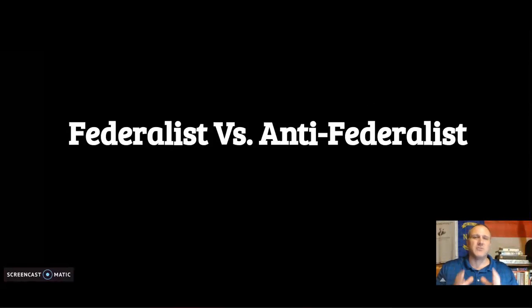Know your differences between your Federalists and your Anti-Federalists. You're going to have to know who, but also know the very big differences. Federalists, those are the people who wanted to approve the Constitution just the way it was. These are the people who wanted the strong central government. Remember, they were supported by the well-educated, the rich. They wanted the wealthy to have their hand in the economic system of the United States, to be a part of this, with higher educated people to run the country.